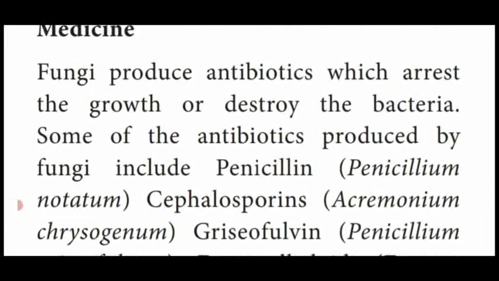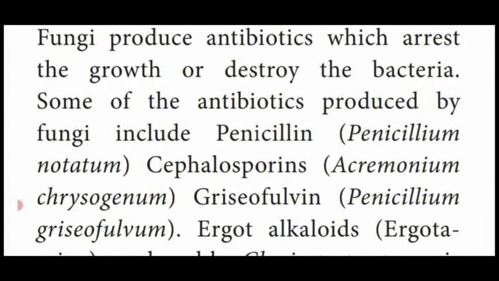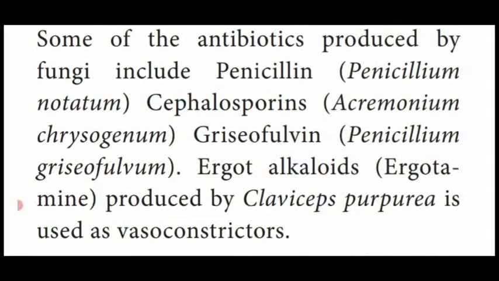Dear students, the 3-mark question is there. Name some fungi which are producing the medicine. Write their binomial name and their medicines. So first one, penicillin, Penicillium notatum, cephalosporin, Acremonium chrysogenum, griseofulvin, Penicillium griseofulvum, ergot alkaloids, ergotamine, produced by Claviceps purpurea.